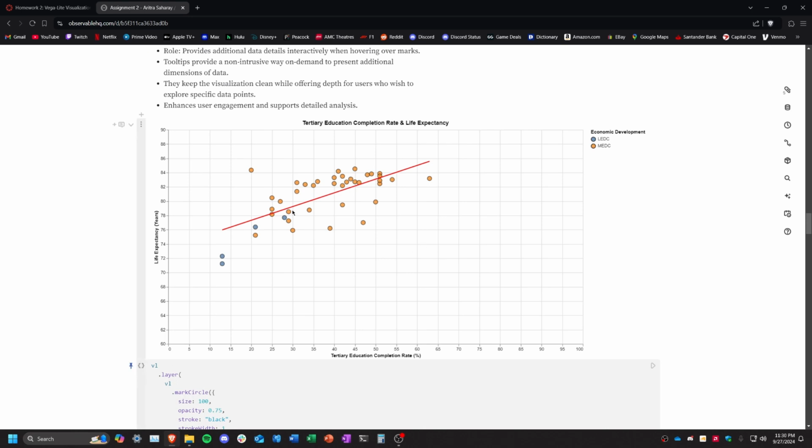So in the data set, you can clearly see that the vast majority are more economically developed countries and very few are less economically developed. This is simply a limitation of the data set that I had access to. But there is a strong positive correlation, as you can see, between tertiary education completion and life expectancy.